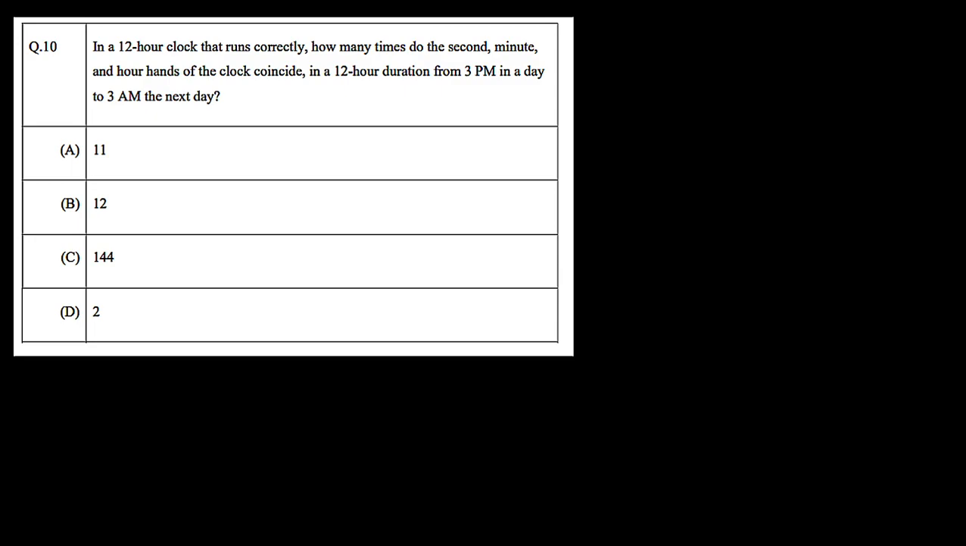Question 10 says: in a 12-hour clock that runs correctly, how many times do the second, minute and hour hands of a clock coincide in the 12-hour duration from 3 p.m. in a day to 3 a.m. in the next day? Simply, we have a 12-hour clock which is running correctly, and the question is how many times the second hand, minute hand and hour hand will exactly coincide in the 12-hour duration, starting from 3 p.m. in the afternoon to 3 a.m. in the next night or midnight.